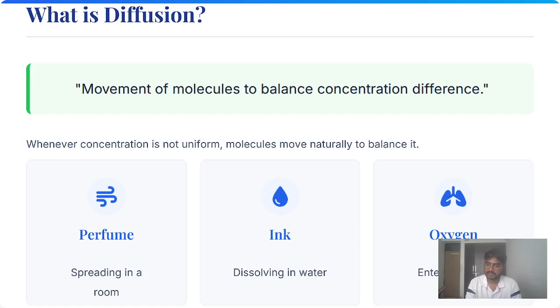And we have another example: oxygen entering the blood. We breathe through the lungs, the oxygen goes to the lungs, and from there it diffuses into the blood.